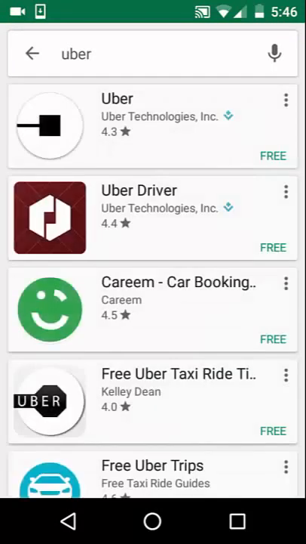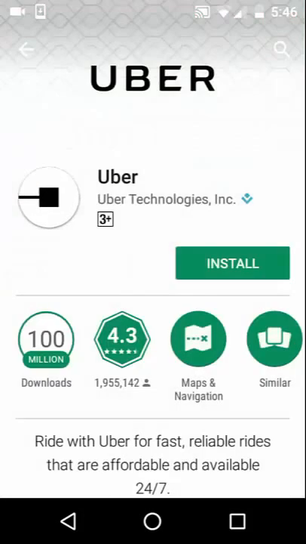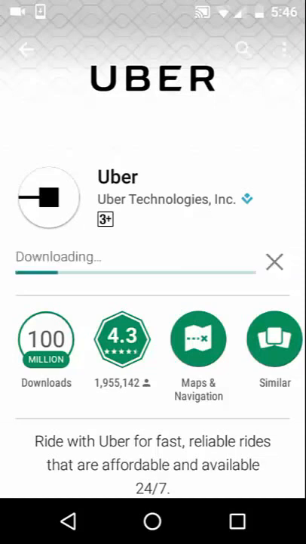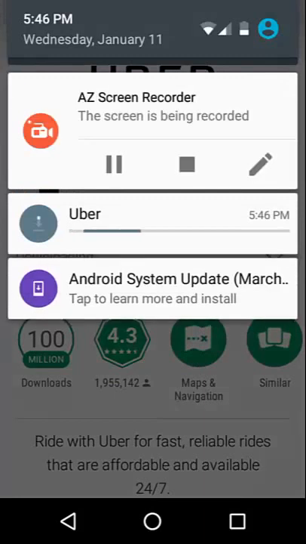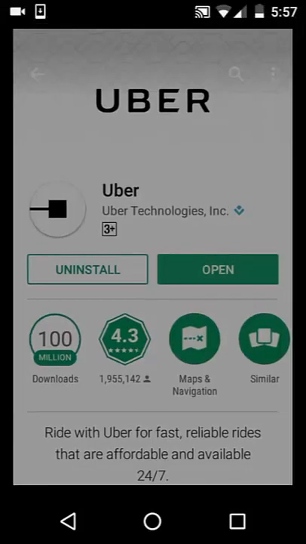Now click Uber app. Click Install button. After installation, click Open.